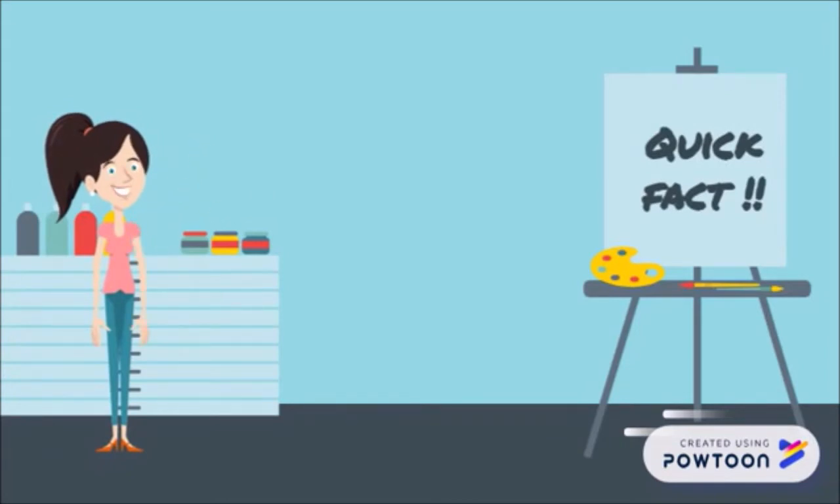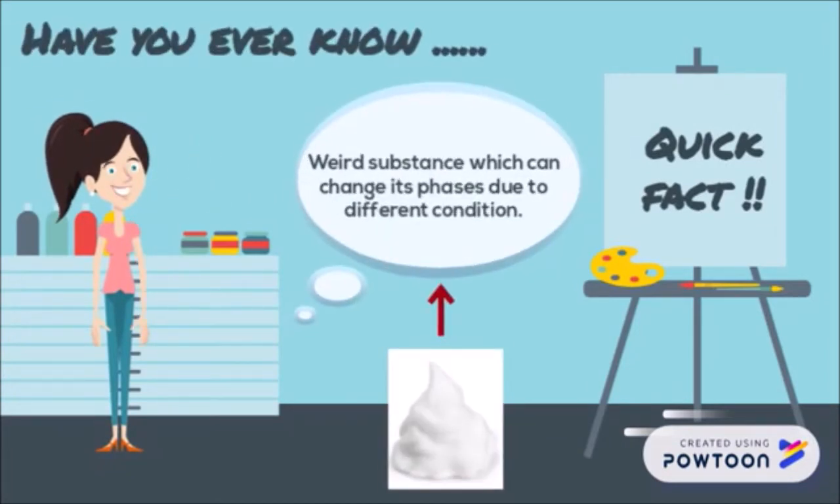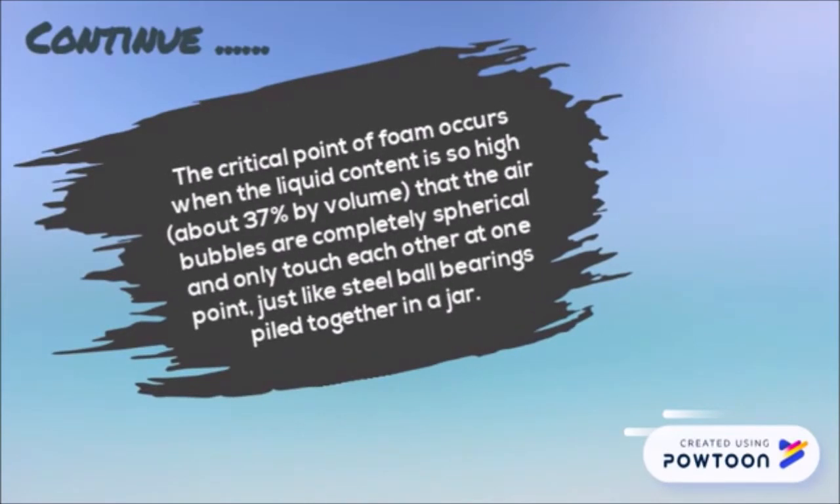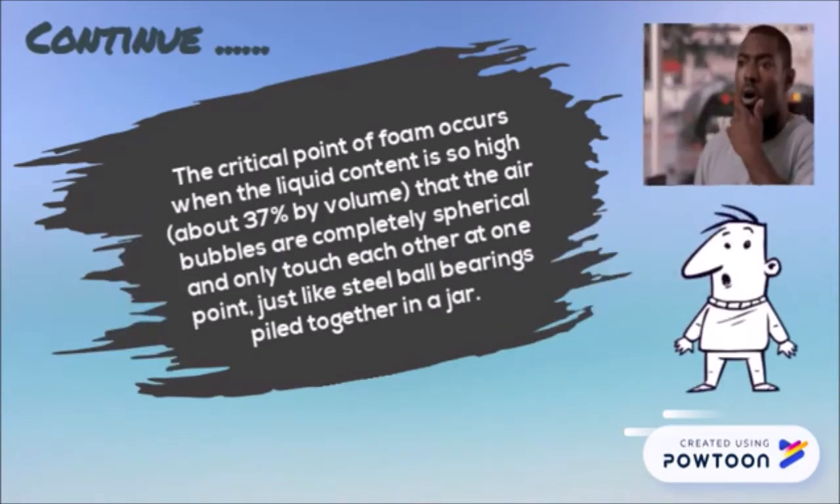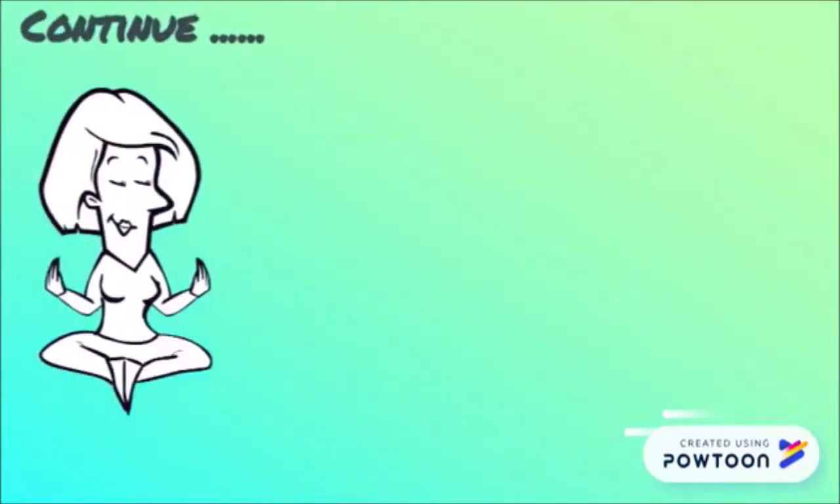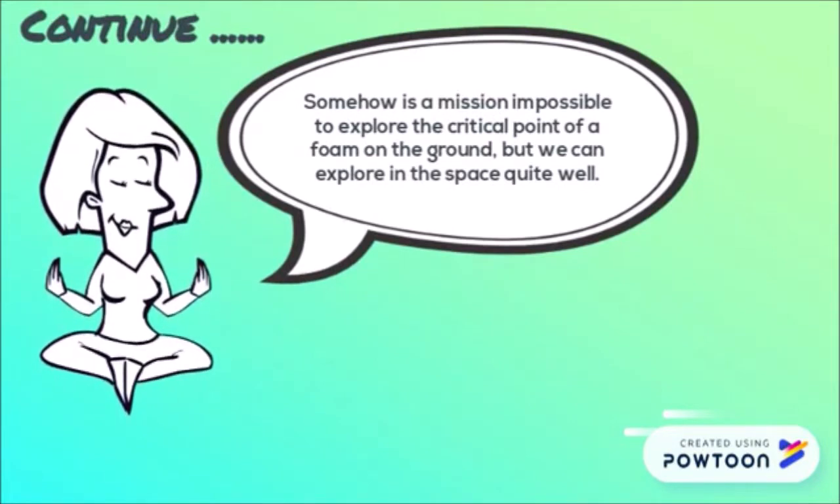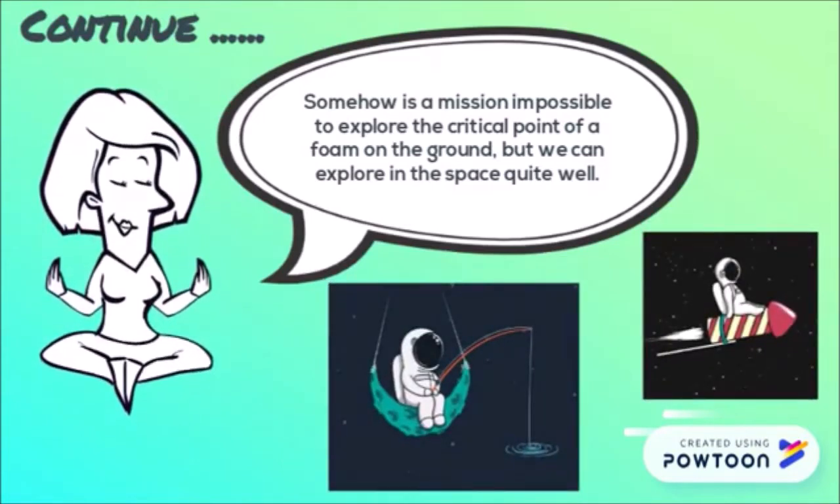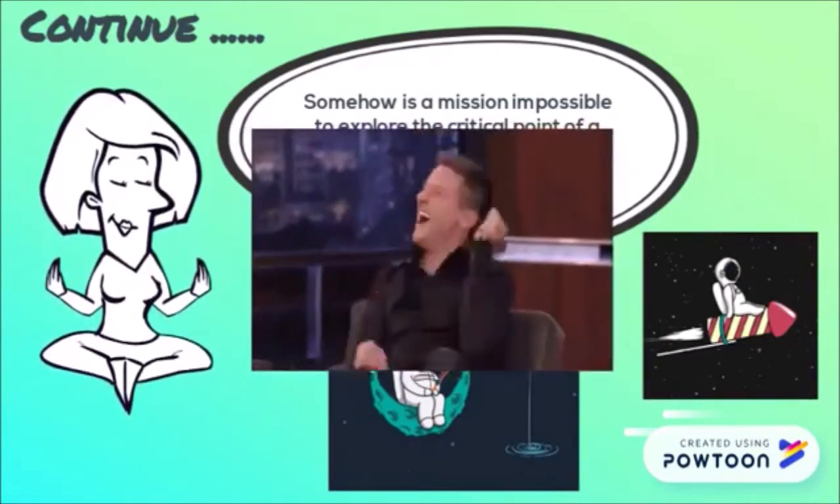Here's a quick fact. Have you ever known foam? It's a weird substance which can change its phase due to different conditions. Do you know that the critical point of foam occurs when the liquid content is so high, which is about 30% by volume, that the air bubbles are completely spherical and only touch each other at one point, just like steel ball bearings packed together in a jar. Somehow, it's a mission impossible to explore the critical point of a foam on the ground, but we can explore in the space quite well. Haha, it's just a lame joke.